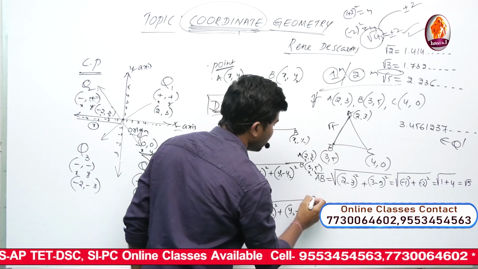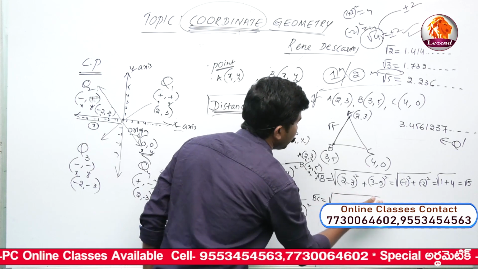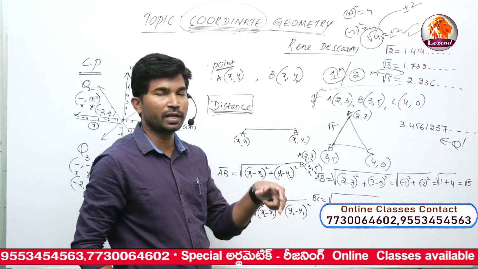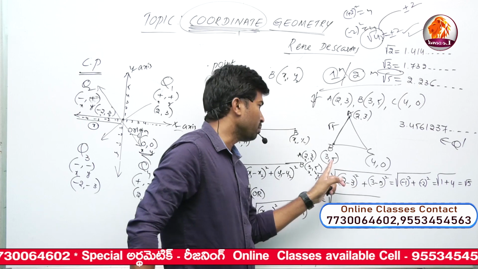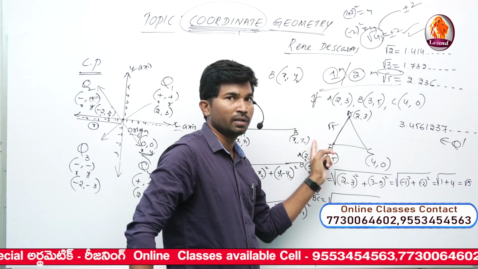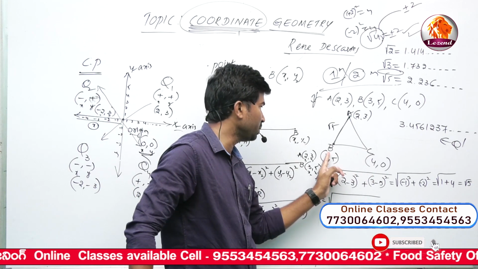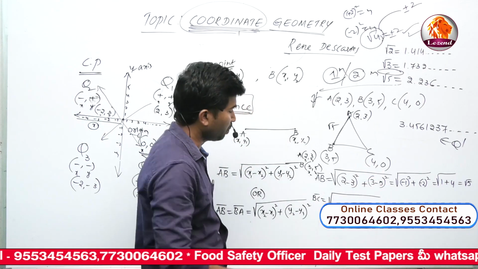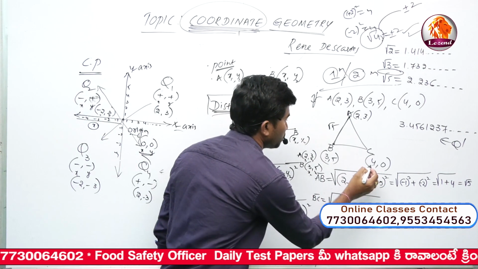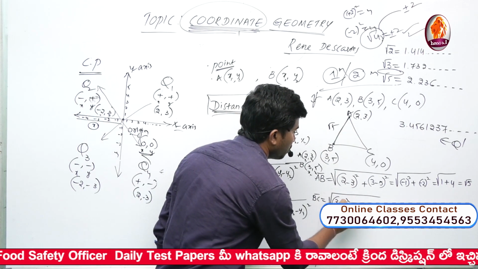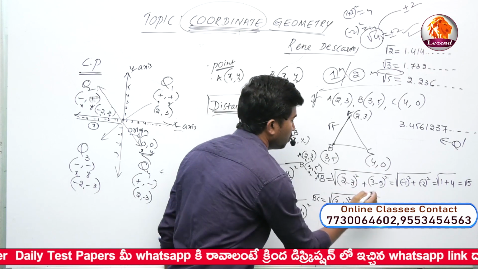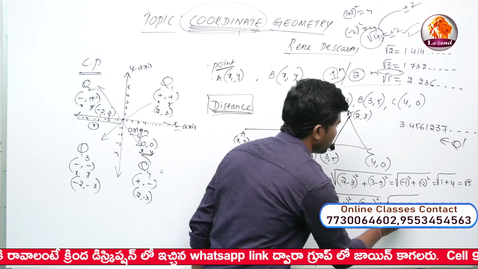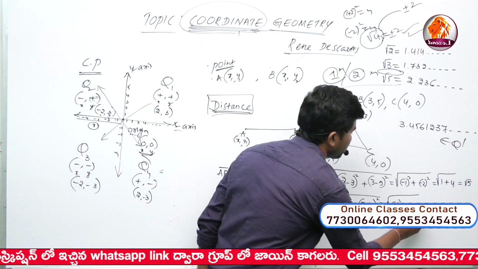Now we'll go for BC. What is the length of BC? Take the points B and C and neglect point A, because now we are going to find the distance from B to C only. A to B is over. Next step is B to C. This is point B, this is point C, with x1, y1 and x2, y2. Again apply the same formula: root of (3 minus 4) whole square plus (5 minus 0) whole square. 3 minus 4 is minus 1 whole square, and 5 minus 0 is 5 whole square.